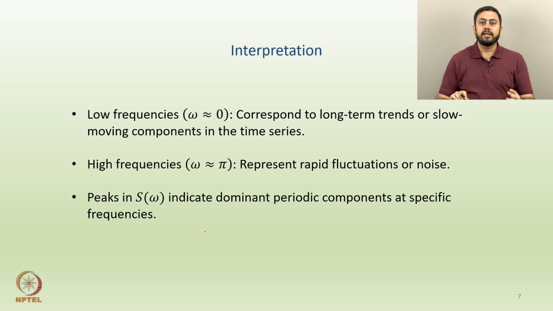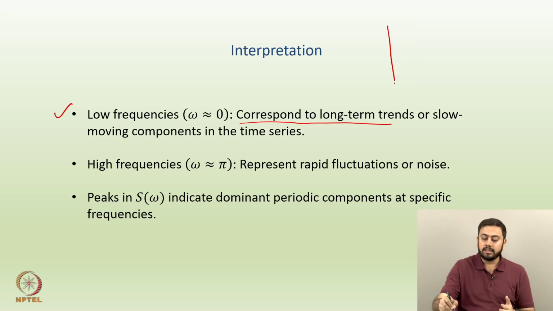Okay, so what exactly is the interpretation now? Can you conclude something from the last slide, or in general from the spectral density? The answer is yes. The first case is of low frequencies. Low frequencies means omega is really close to 0. If omega is really close to 0, then the angular frequency is low. Low frequencies correspond to long term trends or slow moving components in the time series. So, if the frequency component omega is close to 0, then there has to be some really long term trends or slow moving components in the series.